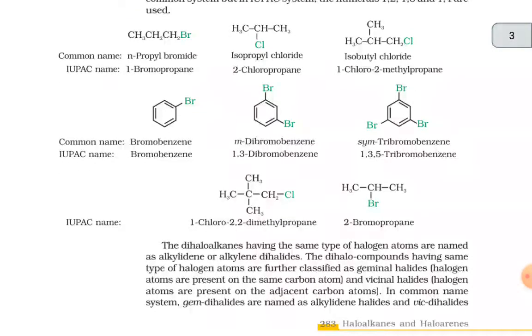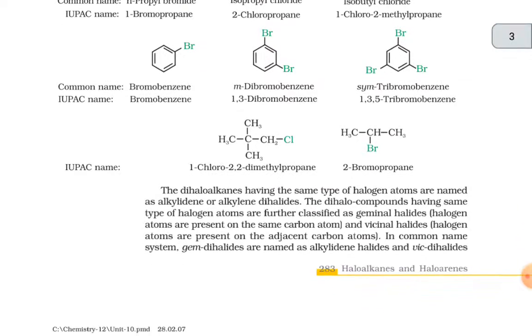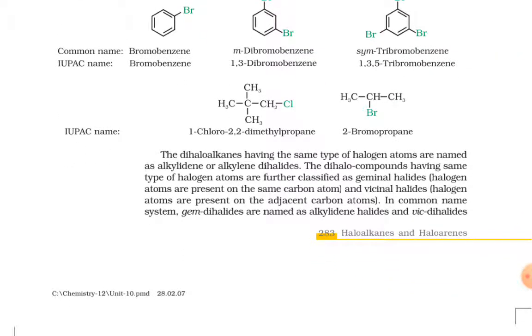Another is bromobenzene. Its common name as well as IUPAC name are the same. Second one is meta-dibromobenzene, and the IUPAC name is 1,3-dibromobenzene. Third one, the common name is the same, bromobenzene, and its IUPAC name is 1,3,5-tribromobenzene. Then another is 1-chloro-2,2-dimethylpropane and the second one is 2-bromopropane.